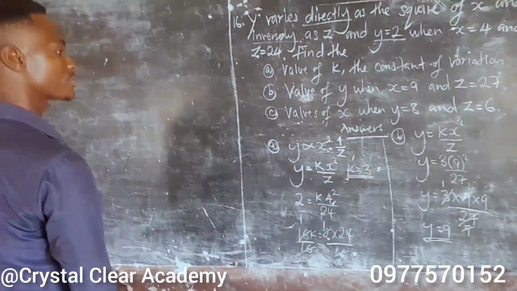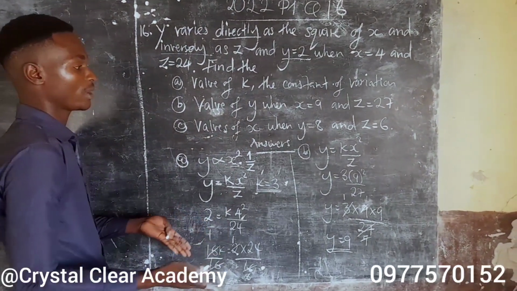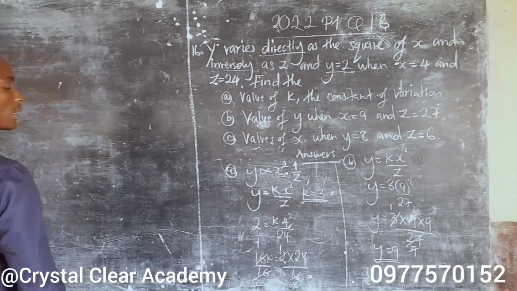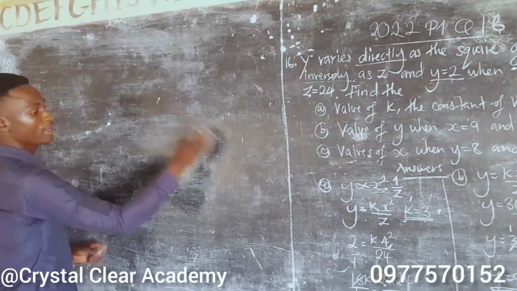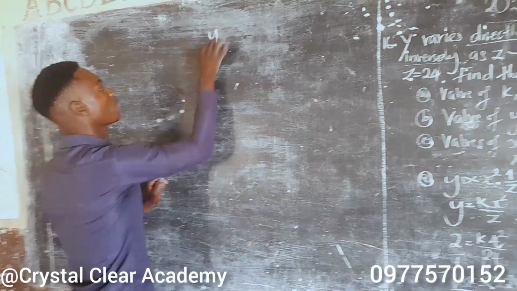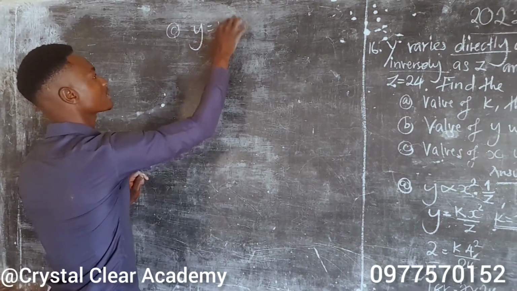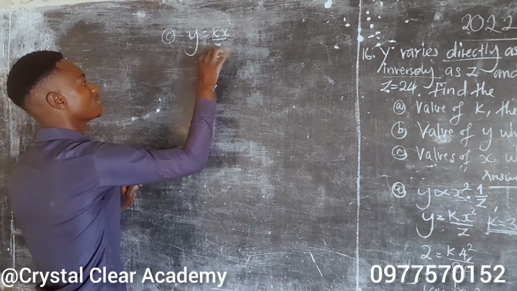Let's find the values of x. So here we are told that we need to find the values, meaning it's more than one value. Remember I said that we'll be using this function: y is equal to kx squared over z.